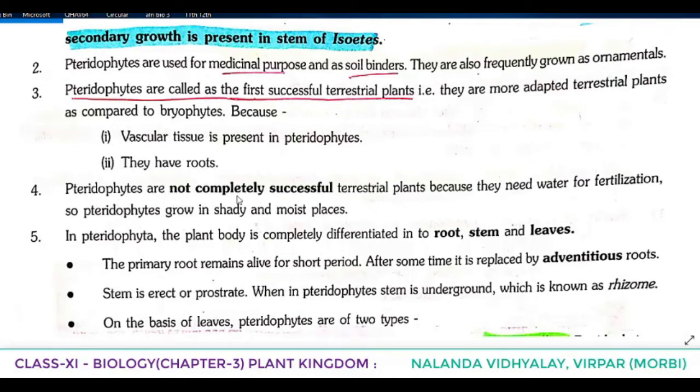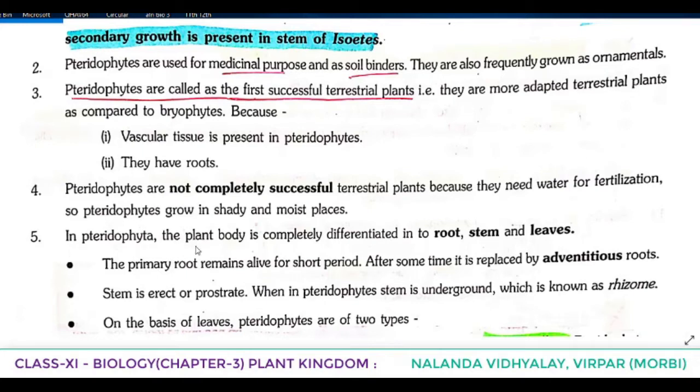Pteridophytes are not completely successful terrestrial plants. This point was also discussed. Why are they not completely successful? Because they need water for fertilization. So pteridophytes grow in shady and moist places, because of the requirement of water, as in the case of bryophytes. They need water for fertilization, so that's why they are not completely successful terrestrial plants.